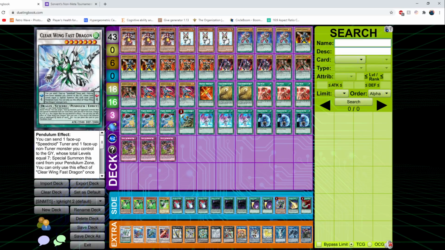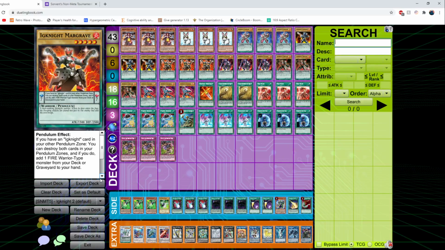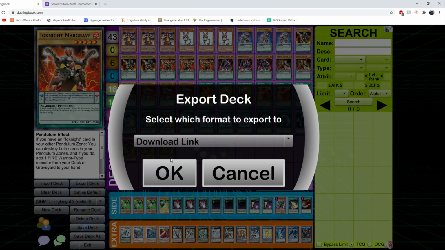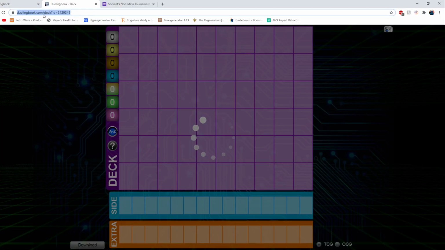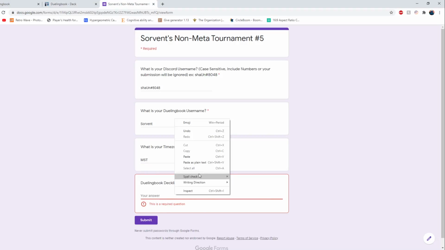And then you can go over to Dueling Book and grab your deck list. This is just an example list. This is not the deck that I'm going to be playing for this tournament. Most likely I might change it. I could go back to this, but I most likely will be changing it. So you can go ahead and hit Export Deck right here and hit Download Link. Make sure this says Download Link and then hit OK. You're going to be sent a deck list link, and then you can copy this and paste this right here into your deck list link.